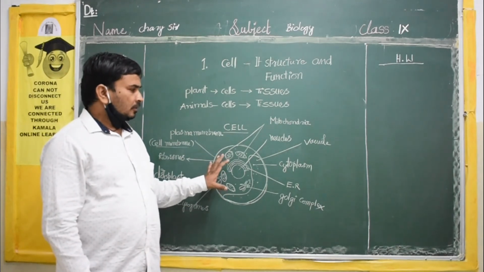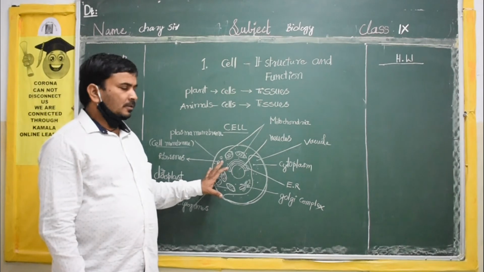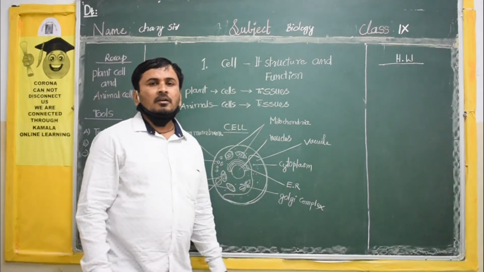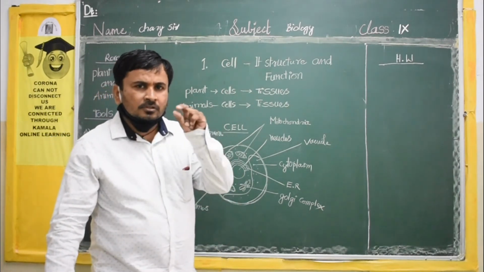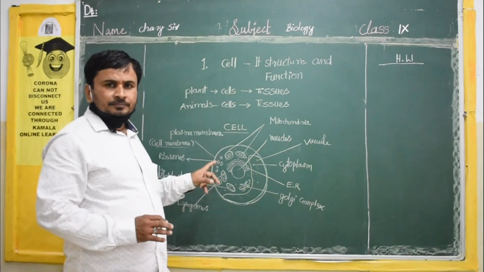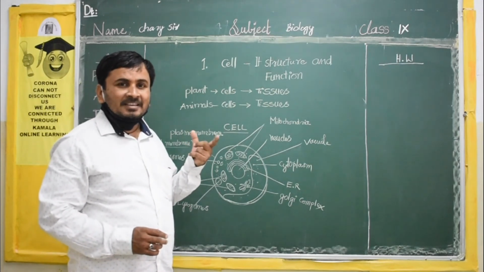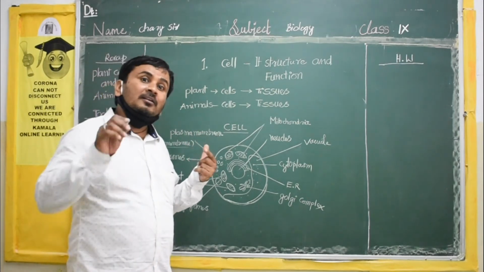Now listen, very important. You have to remember. What is the meaning of cell organelle? Cell organelles are nothing but small, minute structures which are present inside the cytoplasm. We can see them with the help of an electron microscope.